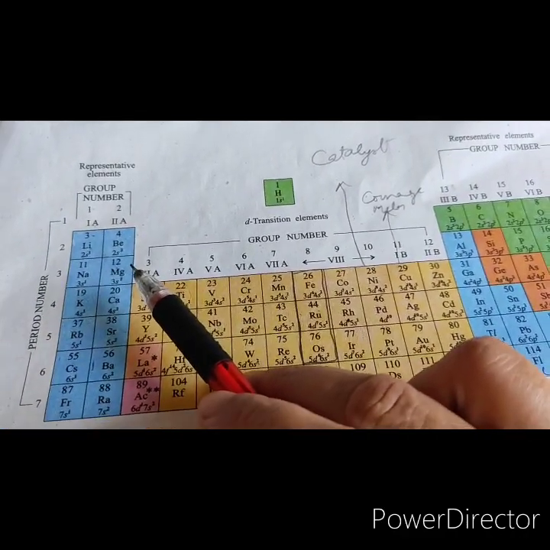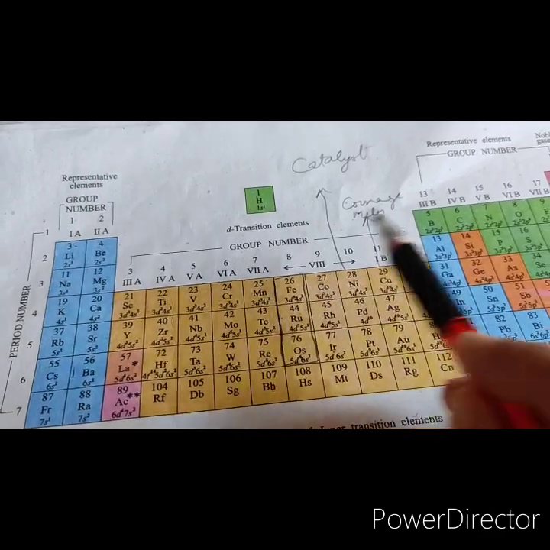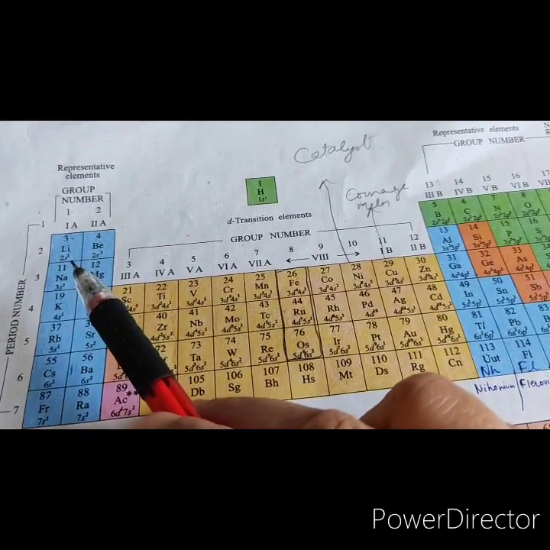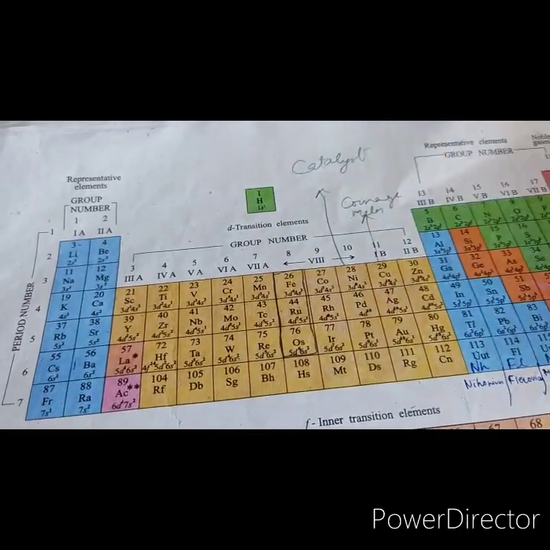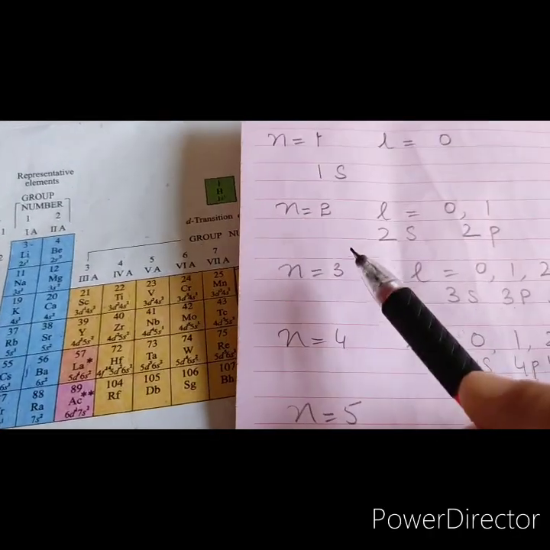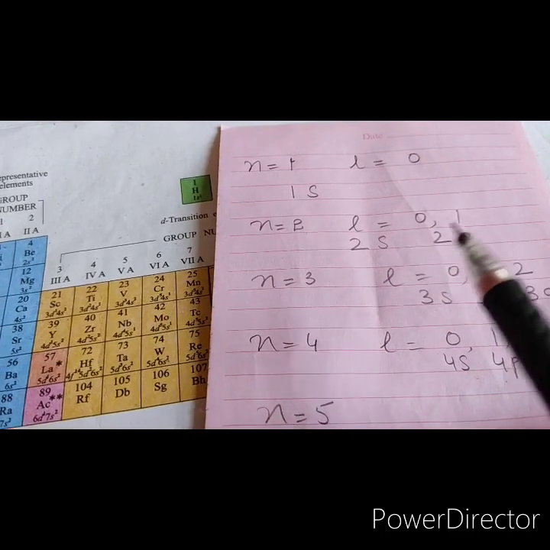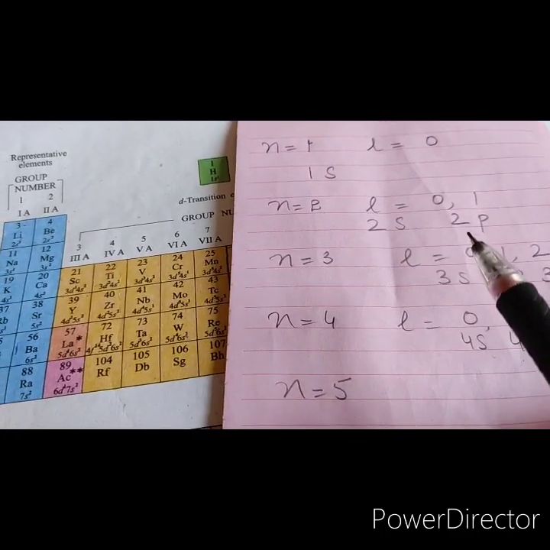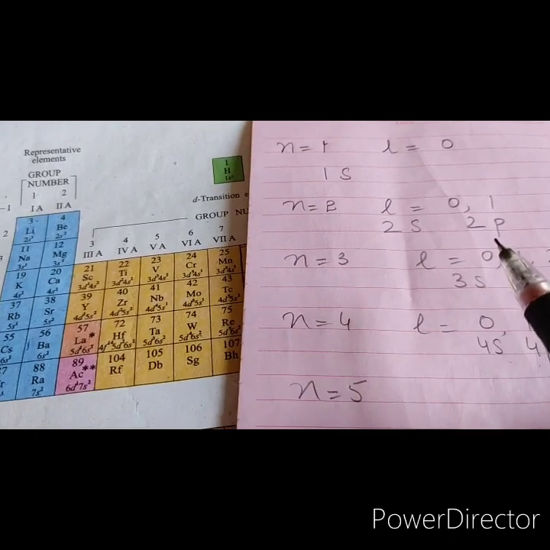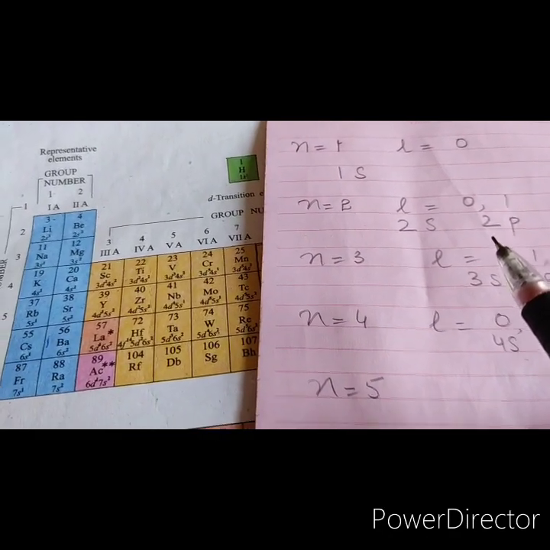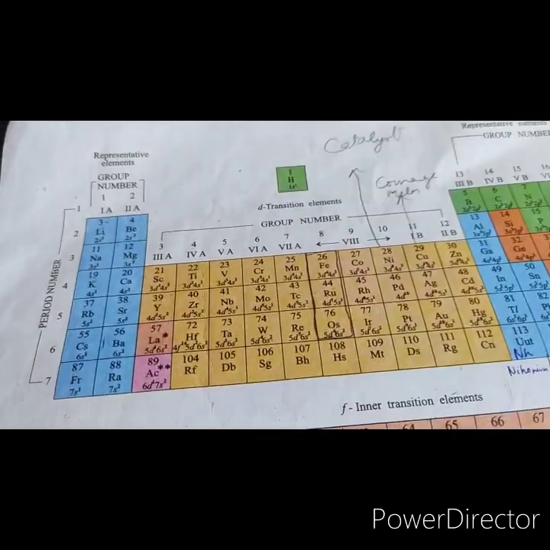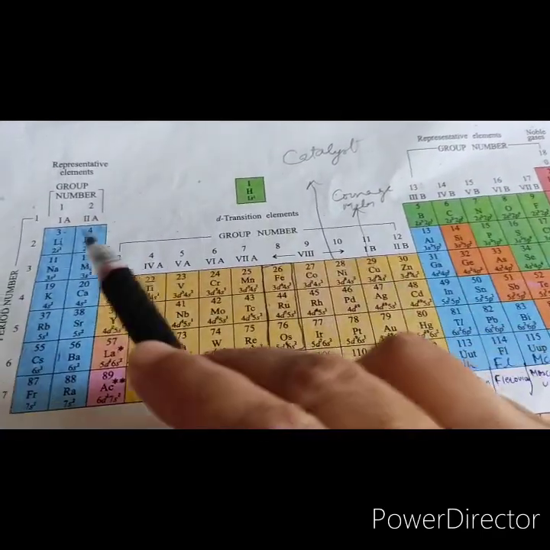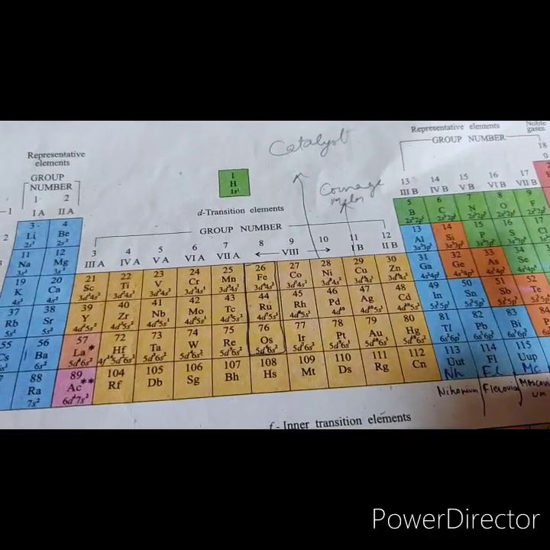Let us talk about now the elements of the second period. There are 8 elements in the second period. When I say second period, it means n is equal to 2. And when n is equal to 2, l is equal to 0, 1, that is 2s and 2p. That is 1 2s and 3 2p orbitals. So there are a total of 4 orbitals. 4 orbitals can accommodate a maximum of 8 electrons. That is why the second period has 8 elements starting from lithium to neon.